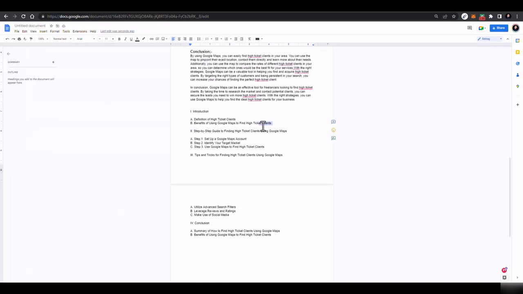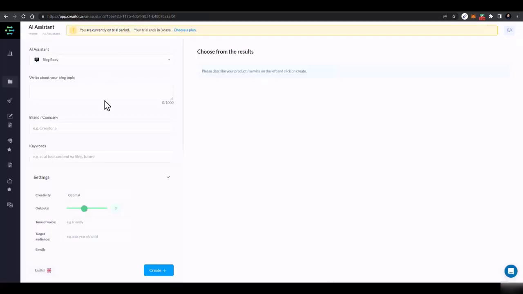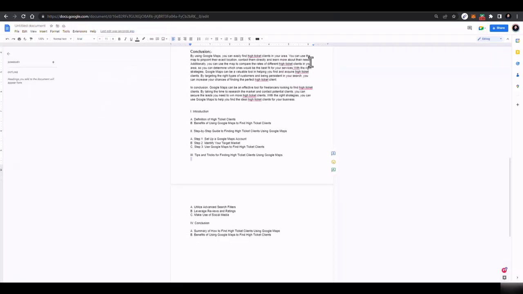Then benefits of using Google Maps, then step by step guide, then how to set up Google Maps account, identify your target market, use Google Maps to find high ticket clients, blah blah blah. So you can just make each step a title, just paste it here. This tool will generate the body for you, and you can give a body to each of the outlines here. So that's how it works.